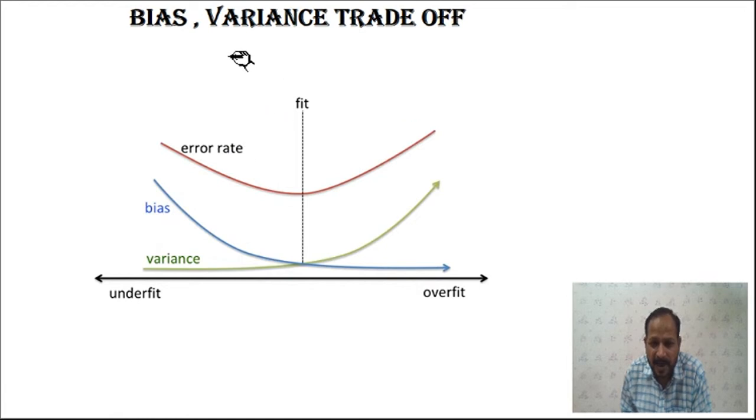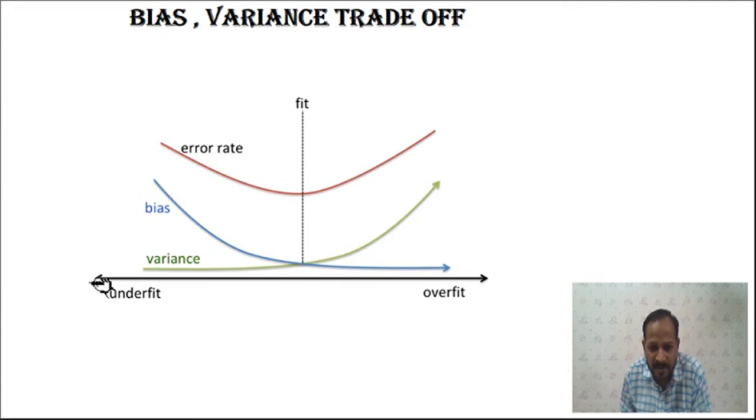This is a picture about the bias variance trade-off. If you move from underfitting to overfitting over this axis, you will see that when underfitting occurs, your variance is less but the bias is larger, and at the same time the error rate will be higher.